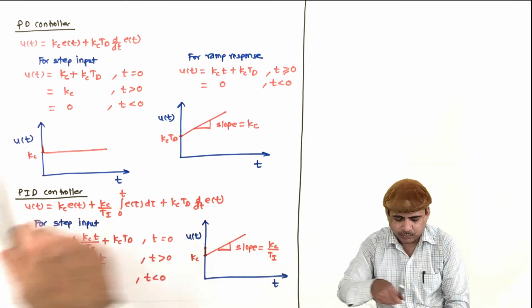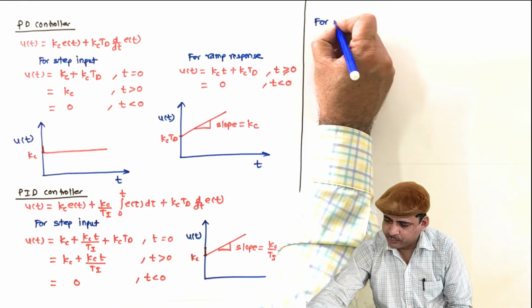The last one is for ramp input, PID controller for ramp input.